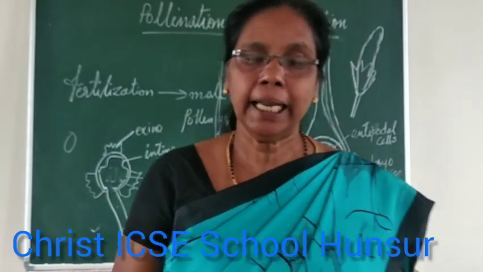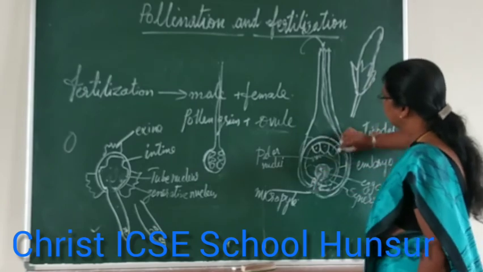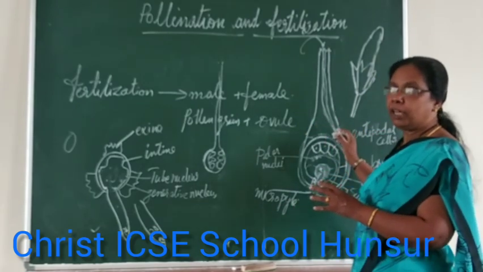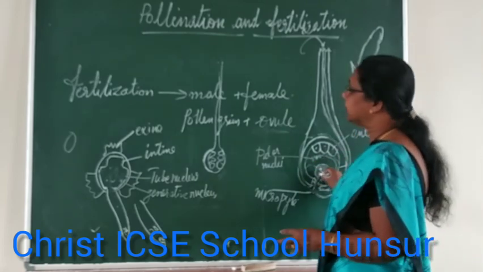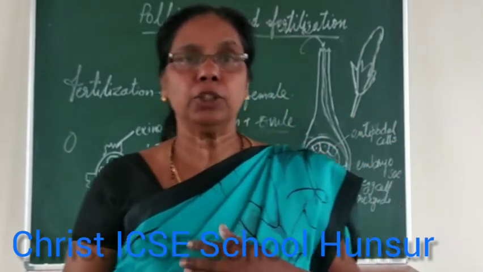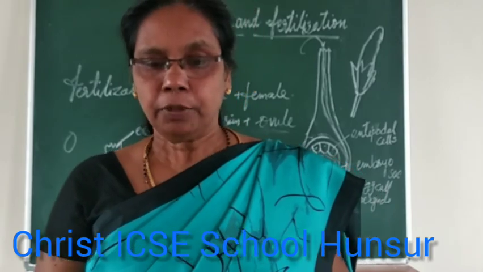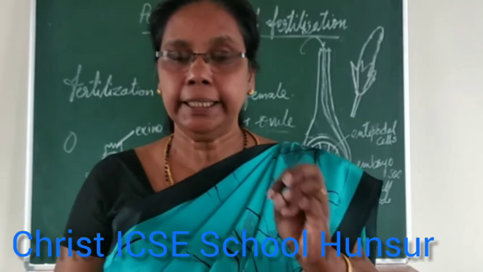Then the ovary enlarges to form the fruit. This part will become bigger in size and become the fruit. And the ovules inside it will become the seeds of the plant, which when they germinate go to the next generation. So the next plant will grow from these seeds.